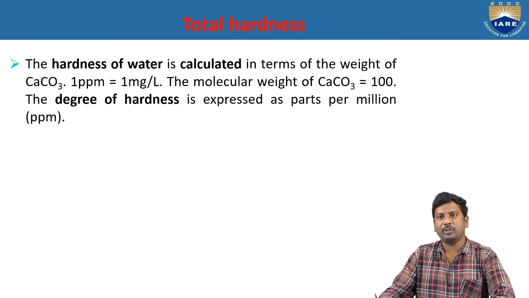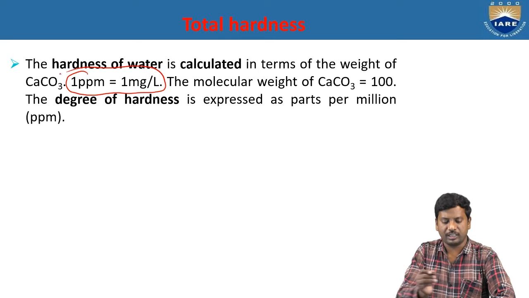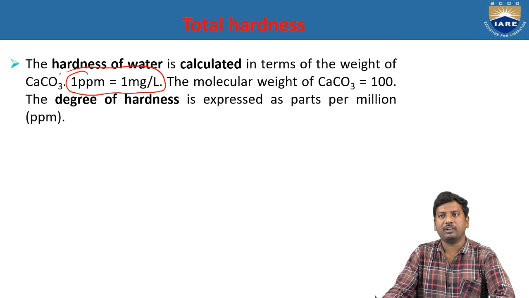The hardness of water is calculated in terms of weight of CaCO3. That means 1 ppm is equal to 1 milligram per liter. So this is very important: 1 ppm is equal to 1 milligram per liter. The molecular weight of calcium carbonate is equal to 100.